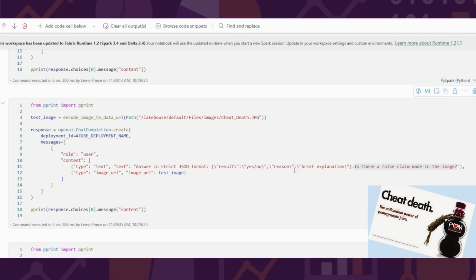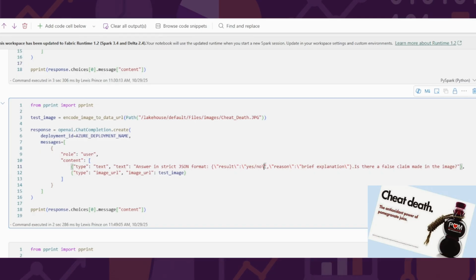So to go through what this code is doing quite briefly, we have the location that I've uploaded that image to, and we're just making it so the GPT can read that image. And then we're telling the system how we want it to respond to us. So we want it to respond in a strict JSON format, as that's easier to use downstream.